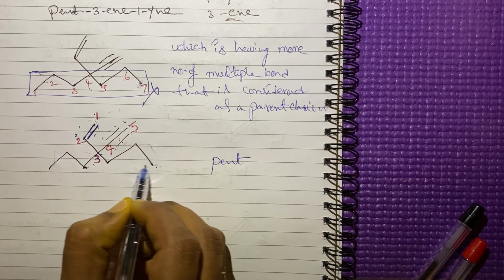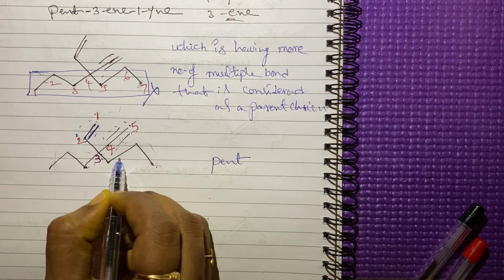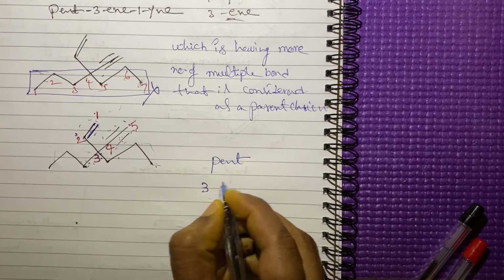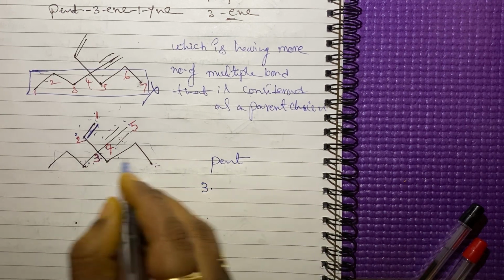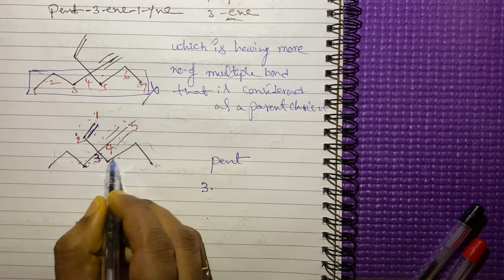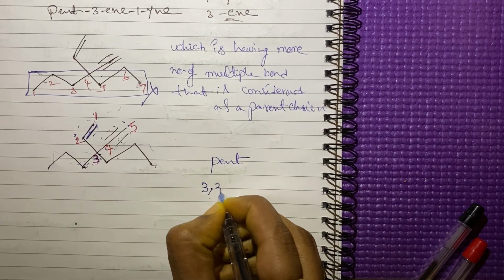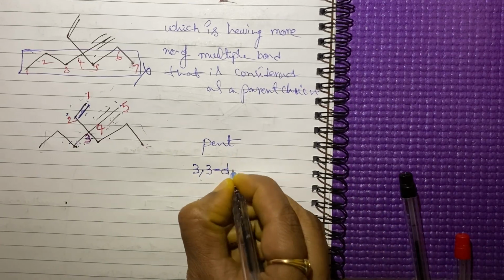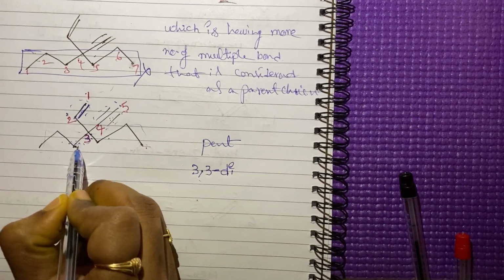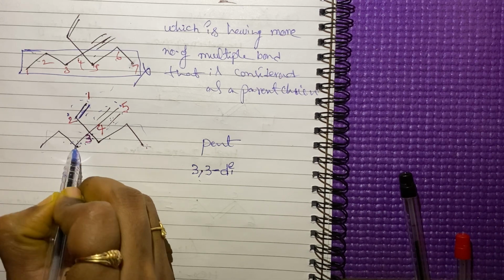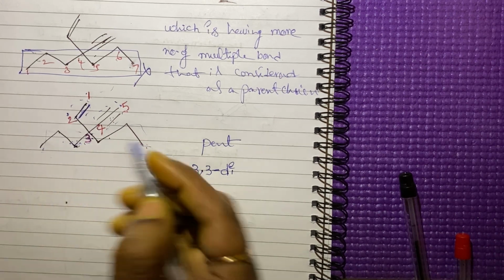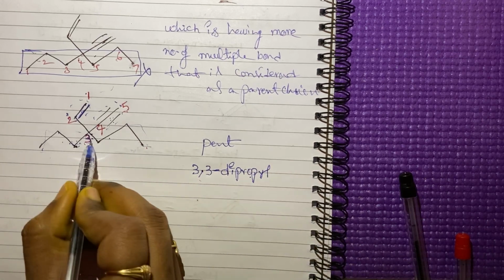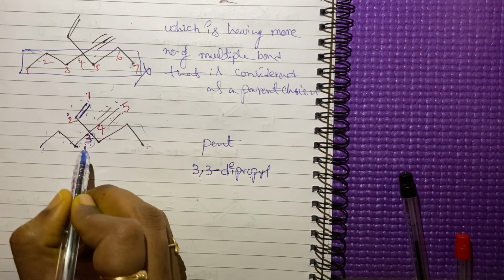Here 2 substituents are there in the third position, so 3,3, and we have to use di. What are the substituents? Meth, eth, prop: propyl. Two propyl groups are there in the third position, right?